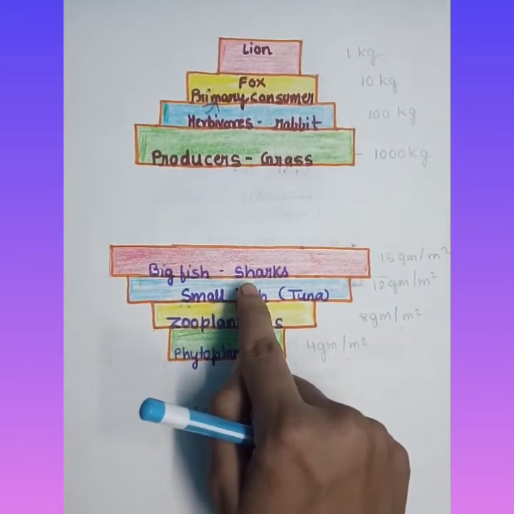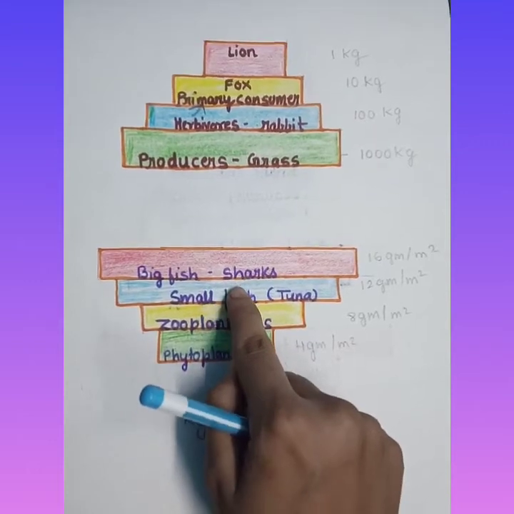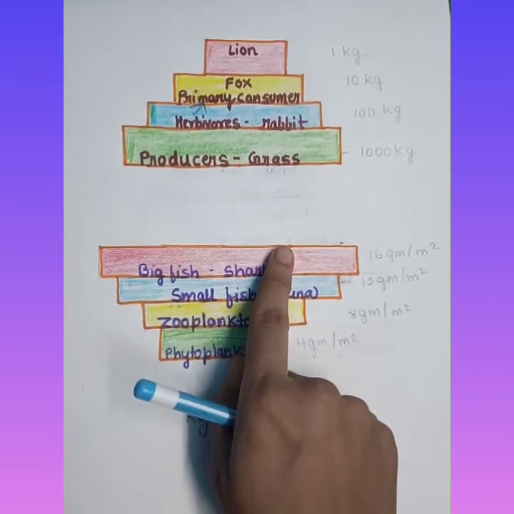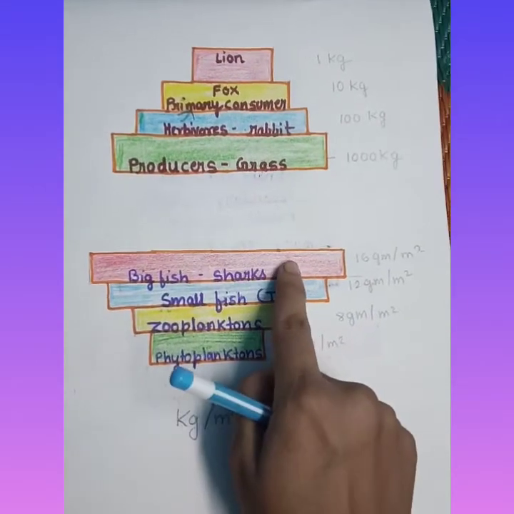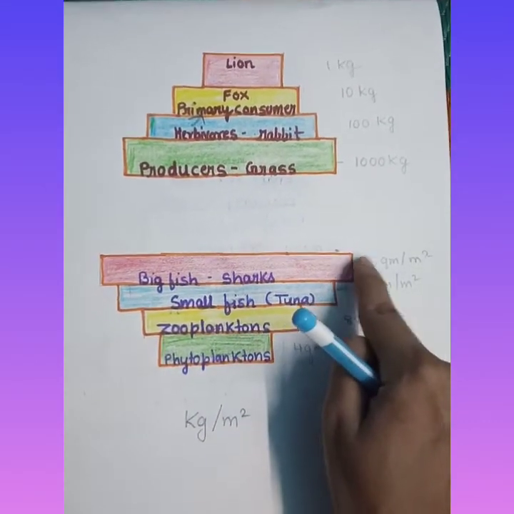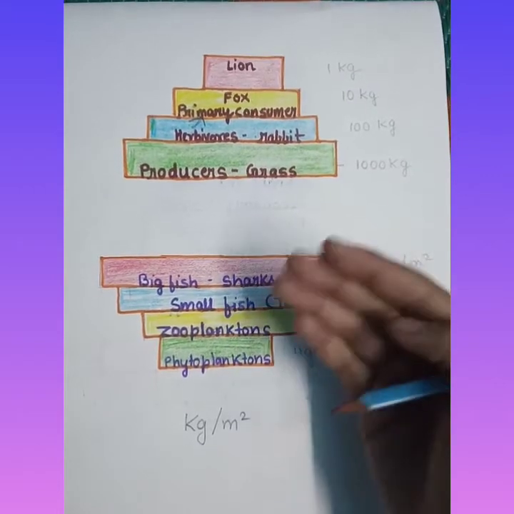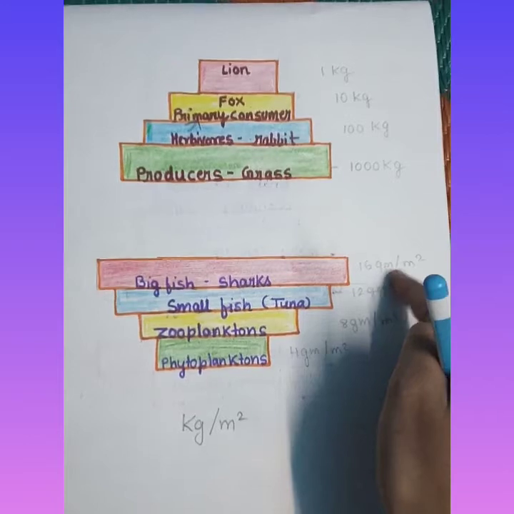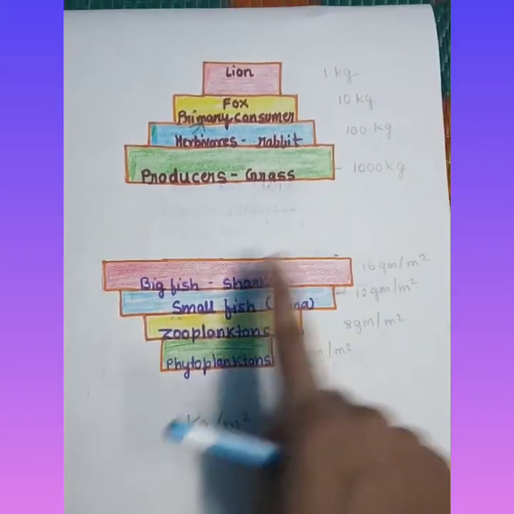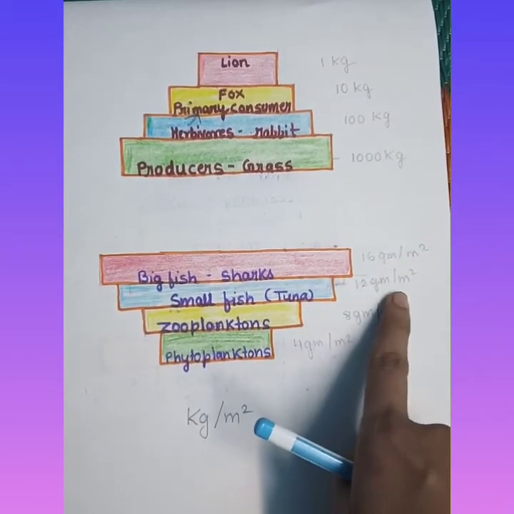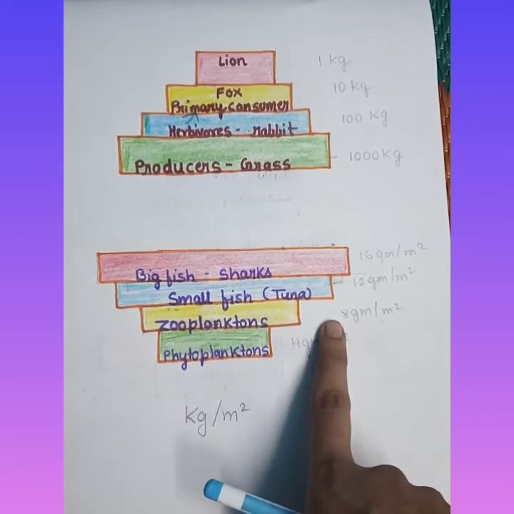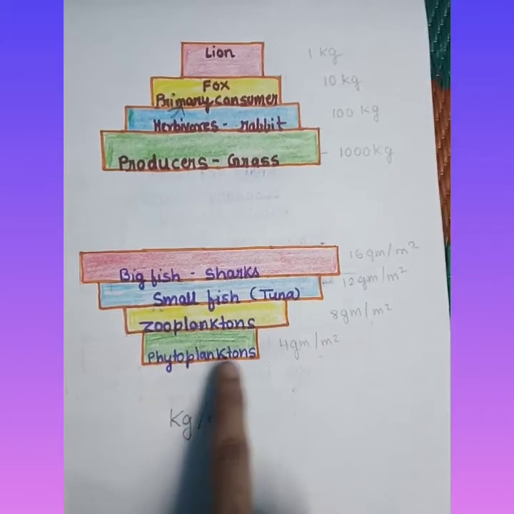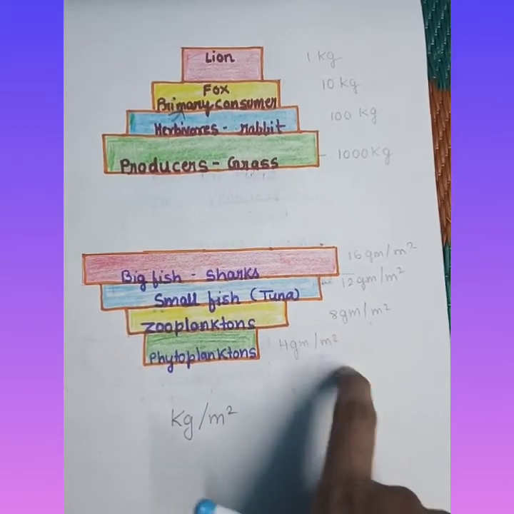Zooplanktons are eaten by the small fish, and small fishes are eaten by the big fish, that is shark, the top consumer. So suppose the weight of the shark is 16 gram per meter square, small fish 12 gram per meter square, zooplankton 8 gram per meter square, and phytoplankton 4 gram per meter square.